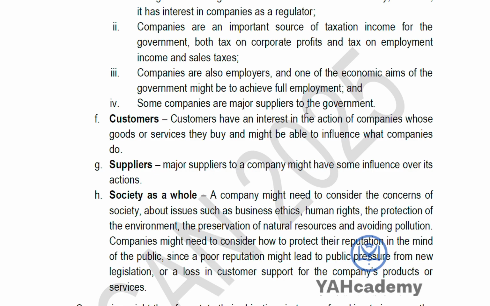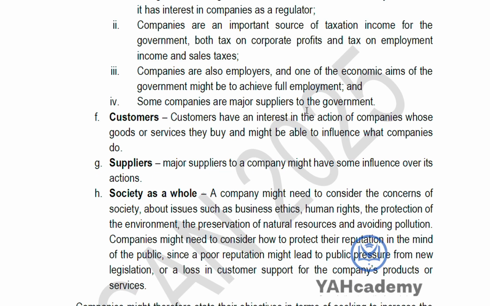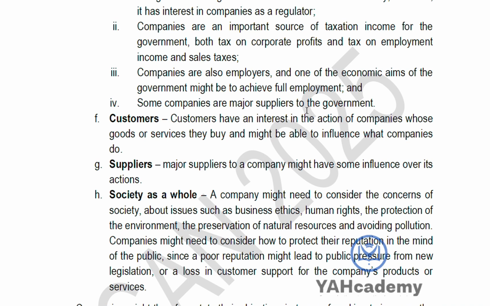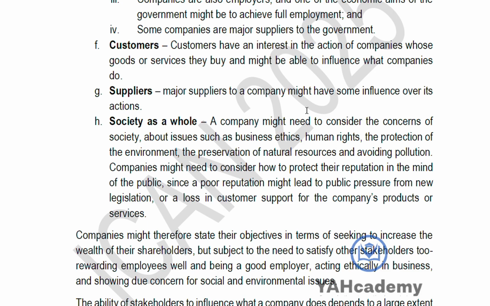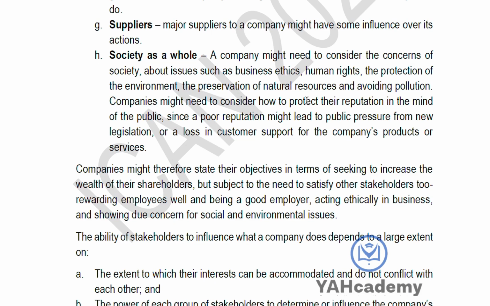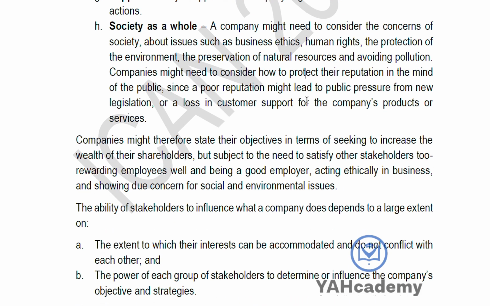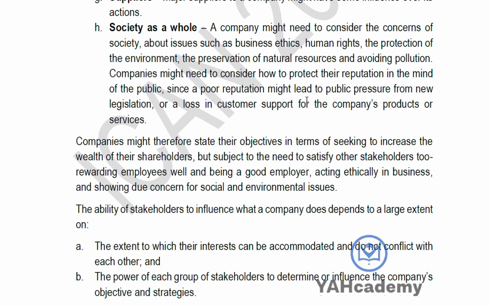So customers, what is their interest? You already know when you are buying something from an organization, you are expecting that they are giving you quality goods or quality services. Then suppliers: major suppliers to a company might have influence over their actions. Think of monopoly, think of people whose industry is just them, and they have influence on their buyers and all of that. Then society as a whole: what's human rights looking like for you as a company? Are you preserving your environment? Hope there's no pollution. What's the reputation of the company in the society? So they are looking at all of this when it comes to society as a stakeholder.